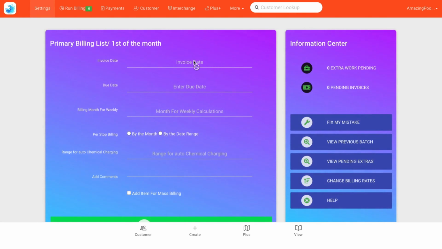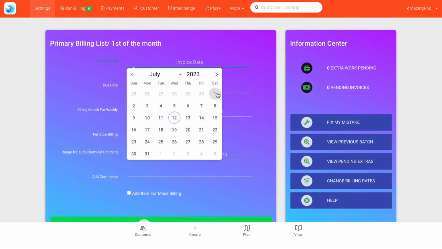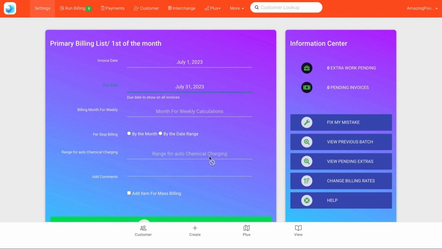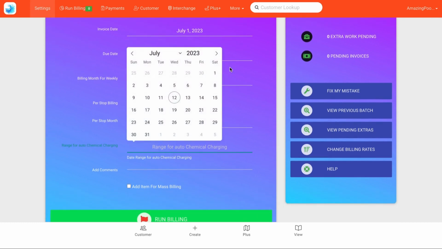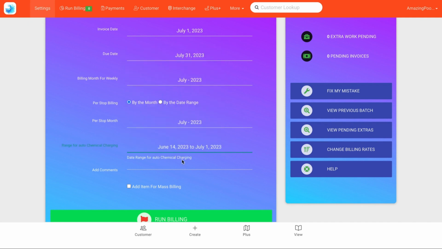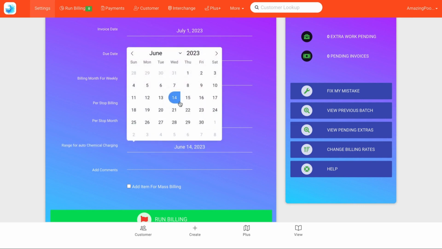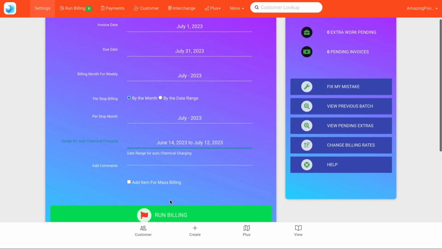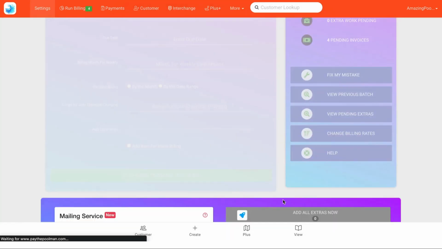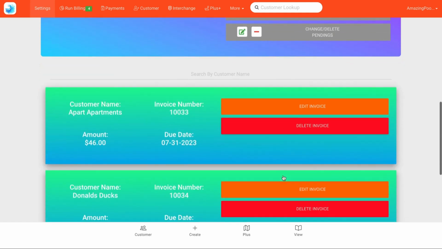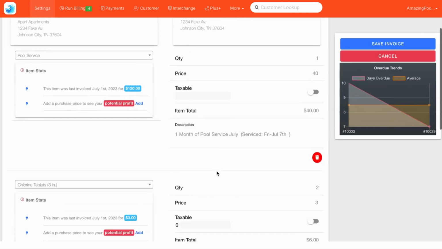Let's generate a billing cycle so that we can see what is being charged to the customer. We will just go ahead and select all of our options for our weekly, per stop, and information. We're going to go back, starting June 14th, and we want to go to July 12th to make sure we grab all of the chemicals we've used. All right, so let's run billing and we'll take a look and see what this customer is charged.